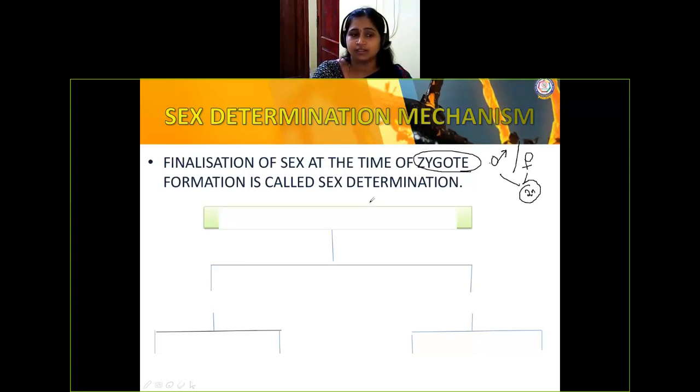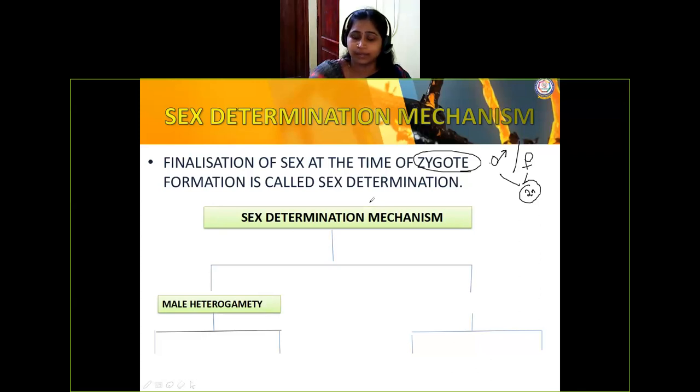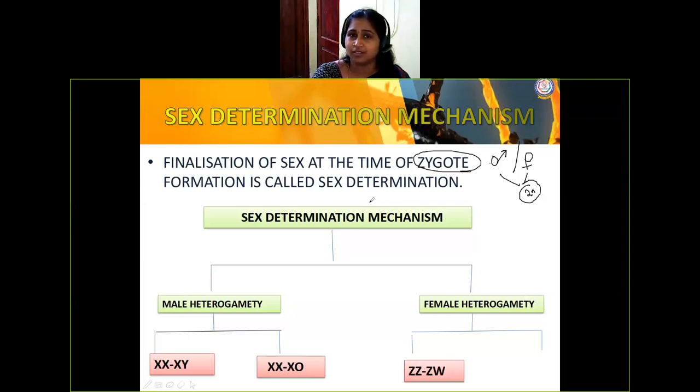Formation is called sex determination. So this mechanism, if you're going to see heterogamety, I've classified here male heterogamety, another one female heterogamety. Male heterogamety, human, male heterogamety. What about the other organisms? That we'll see here. XX-XY type, it's human. Another one XX-XO type, grasshopper. The other two types we are going to see, something new we are going to see here.